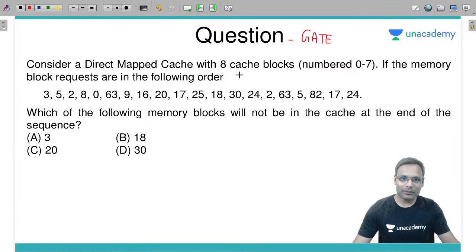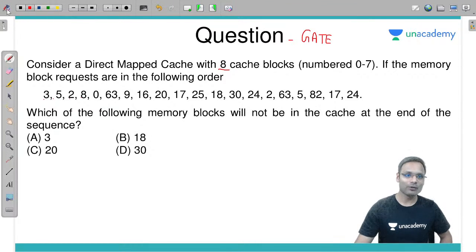A direct mapped cache with 8 blocks, 0 to 7. If the memory blocks are requested in the following order: first 3, then 5, then 2, then 8, and so on, which one of the following memory blocks will not be in the cache at the end of the sequence? Once the sequence is done, which block will not be there in the memory?